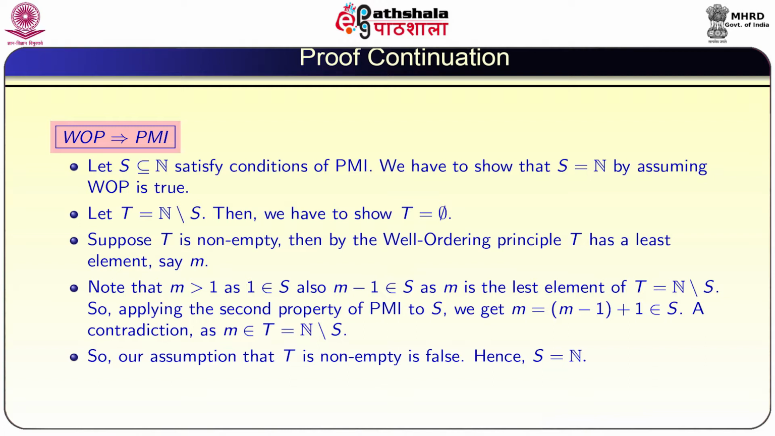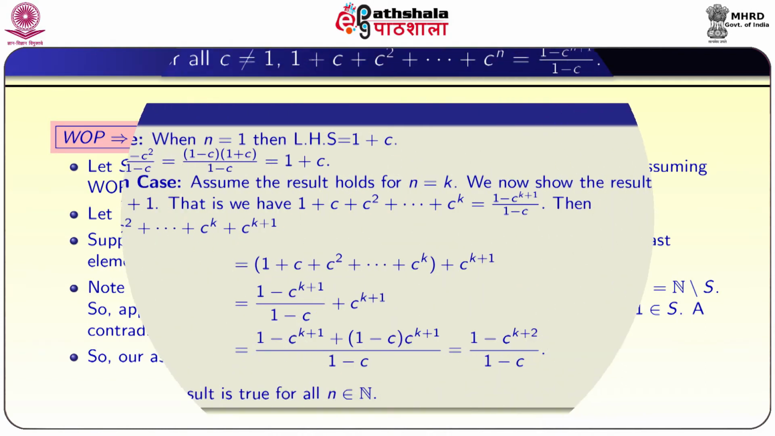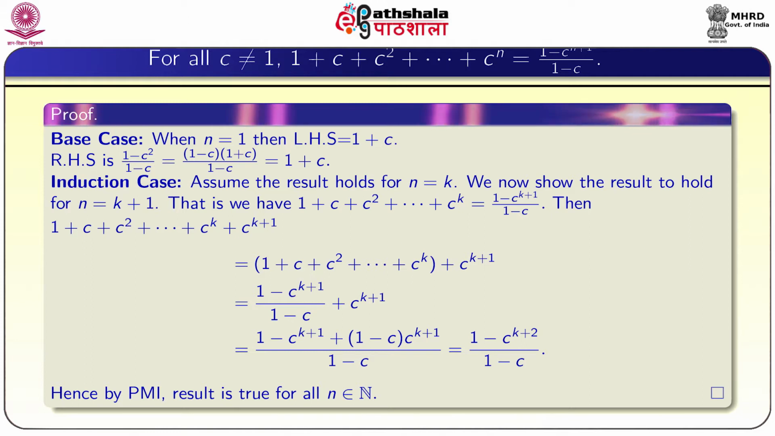So, m minus 1 plus 1 has to belong to S, that means m belongs to S, which is a contradiction. It is because m belongs to T as well as in S, but by definition T is equal to n minus S. So, our assumption T is non-empty is false. So, S has to be equal to n. Now we will see a few applications of this principle of mathematical induction.